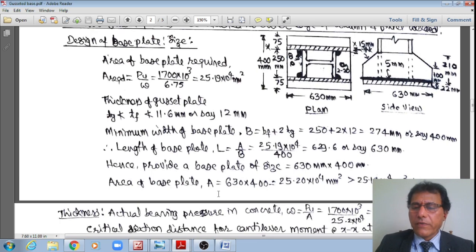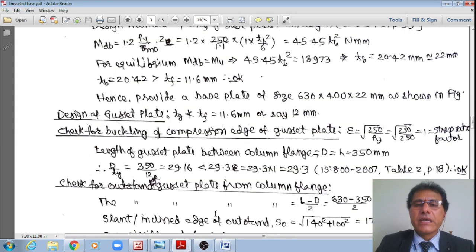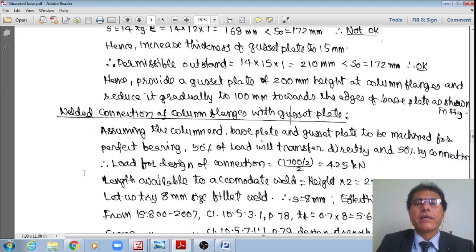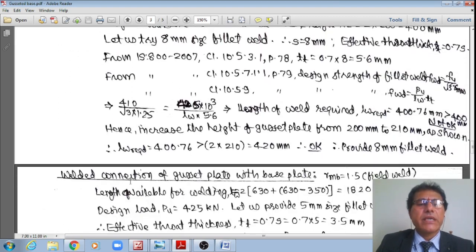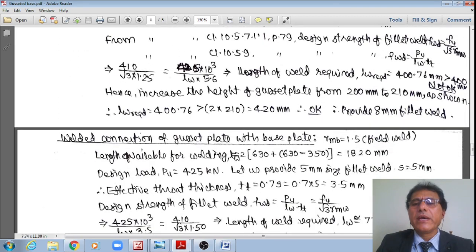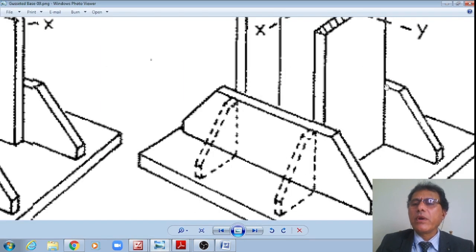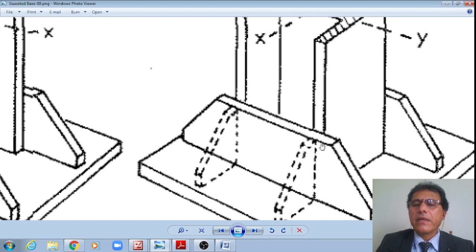Right? Therefore, that is the connection between the column end and the gusset plate. Once I conclude that, hence provide an 8 mm fillet weld. Like this, here you provide an 8 mm fillet weld, here as well as at the other end, means here as well as here.